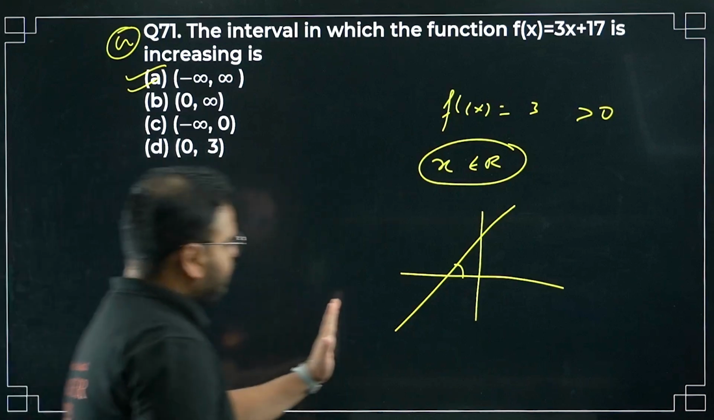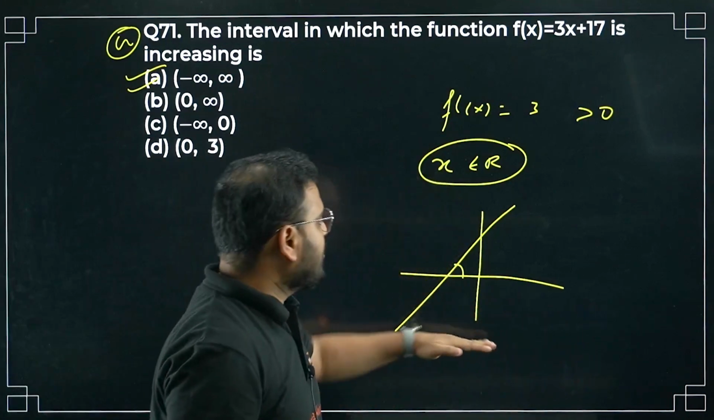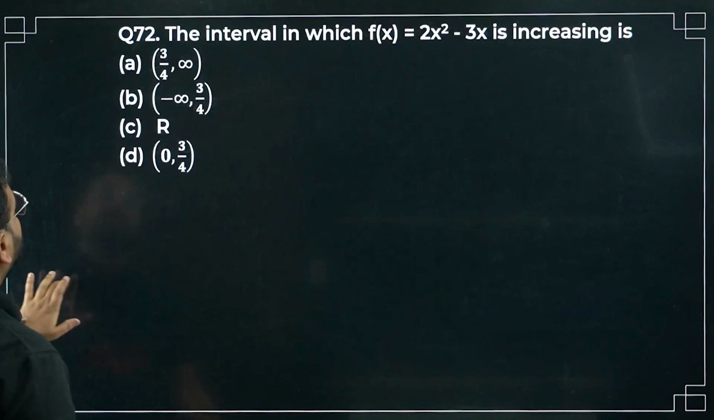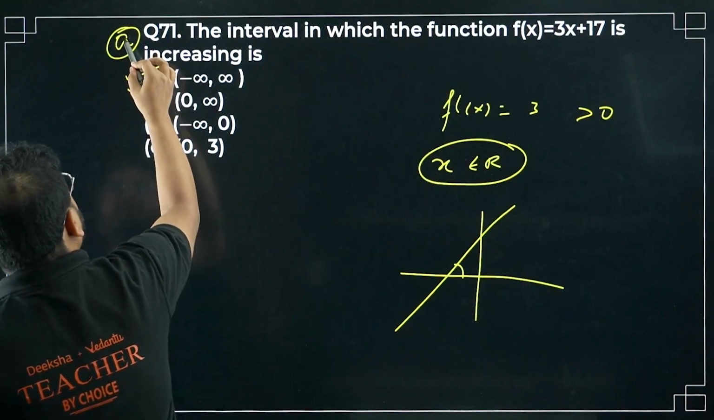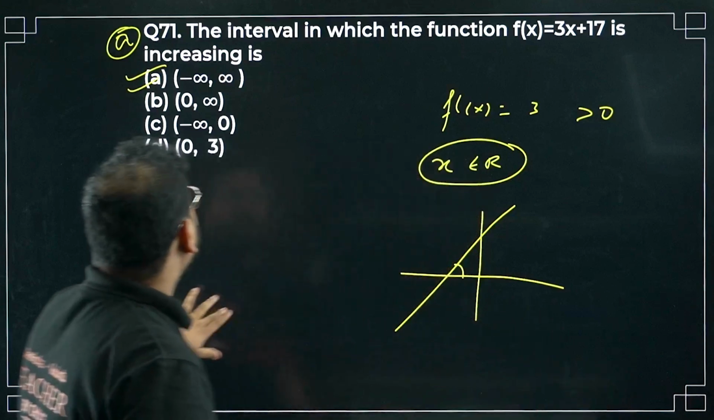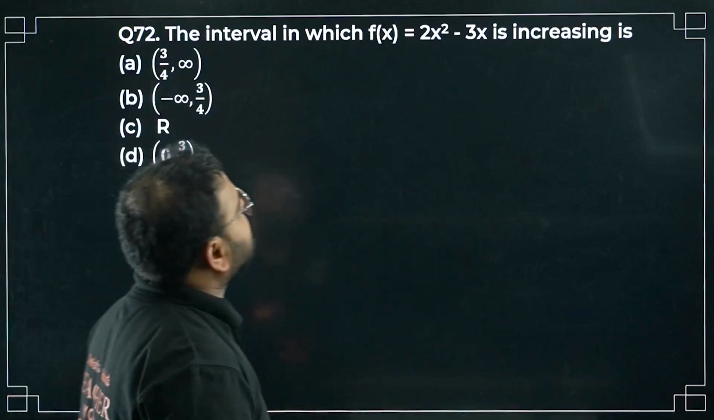Have a look. Move from this to this side. Across x, y is increasing, sir. Question number 71, option is A, bacha. Please check. Option is A, sir. Clear, right? Not a doubt at all. 72 now. The interval in which f(x) is increasing.